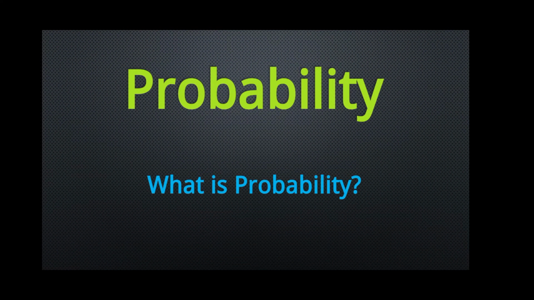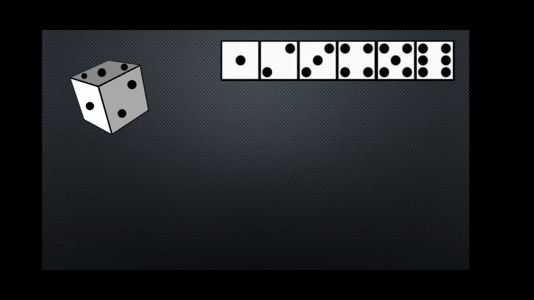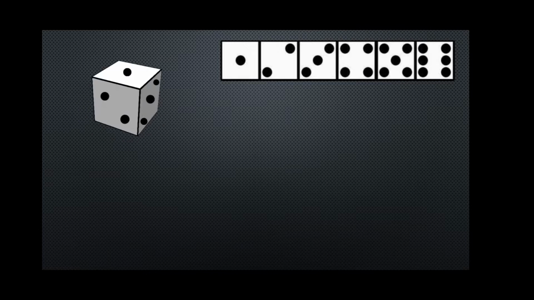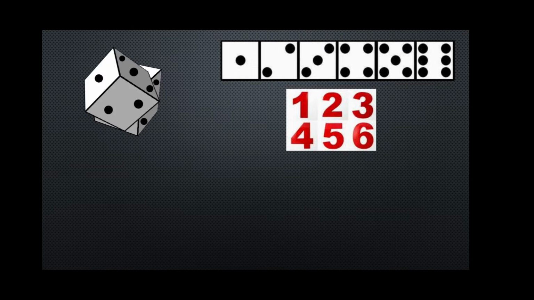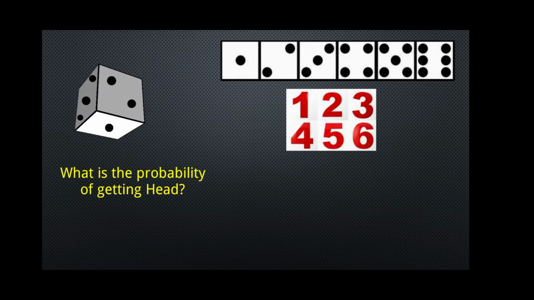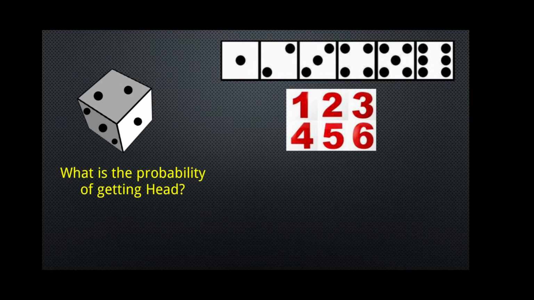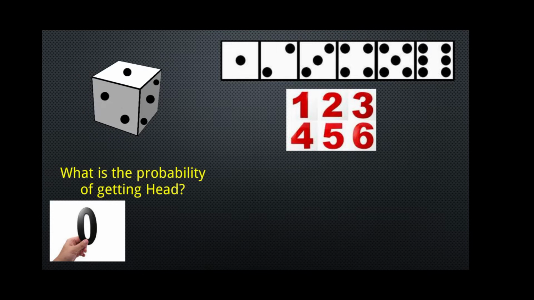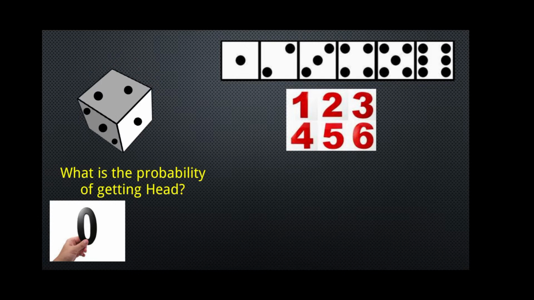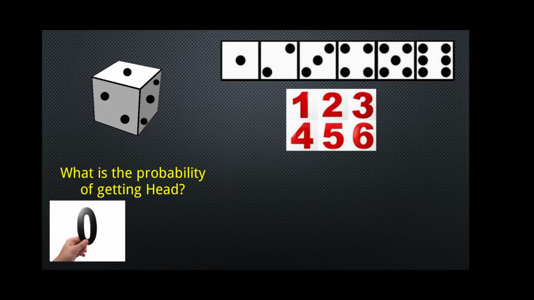What is probability? Let us start off with a question. What is the probability of getting head on the roll of a fair die? Throwing dice, we get the numbers 1, 2, 3, 4, 5 and 6. We can't get head. The probability is 0. Probability of 0 means there is a 0% chance of the event occurring. That is, it is an impossible event.